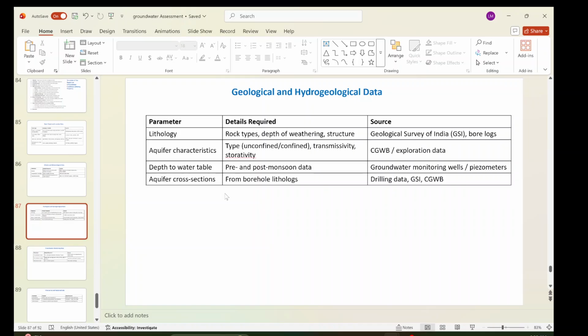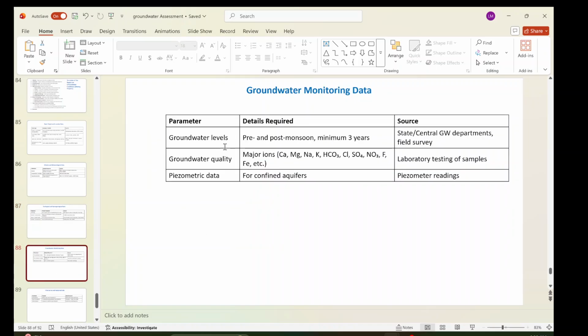Similarly, groundwater monitoring data is from CGWB, the state, or field survey. For groundwater quality, you can get data through testing from any NABL lab, or in the initial stage from any published report. If there is any latest report, you can refer to that also.